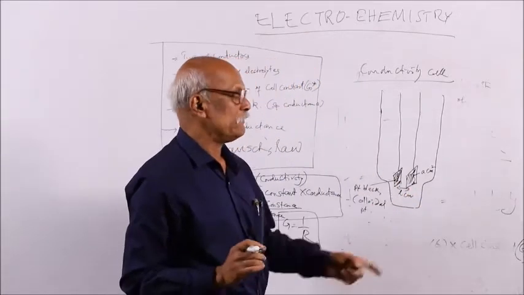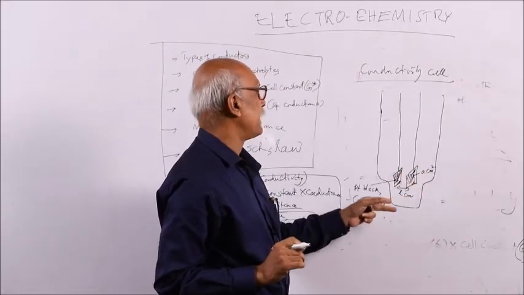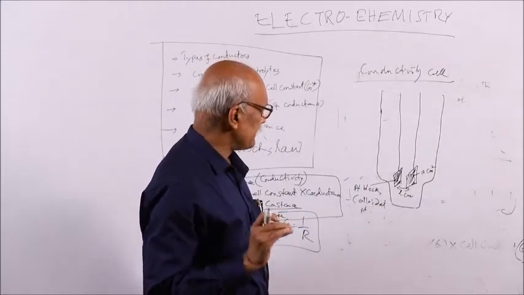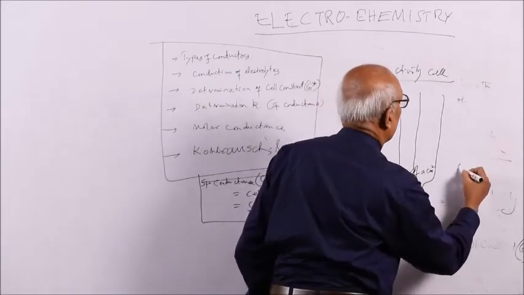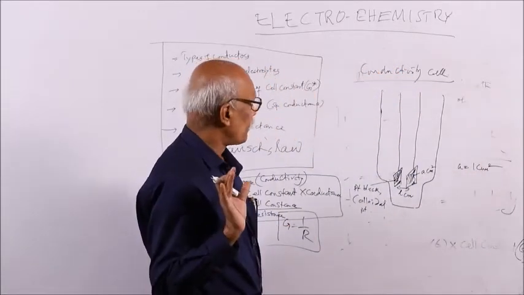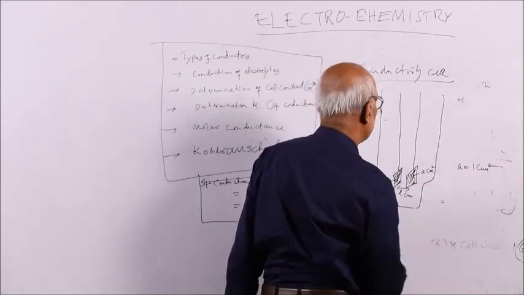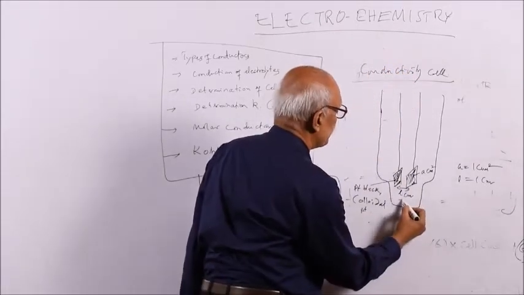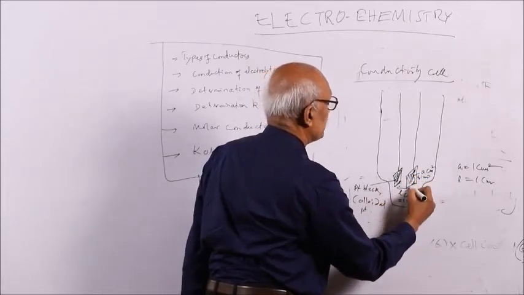For specific conductance or conductivity, we specify A to be 1 centimeter square and L equal to 1 centimeter.